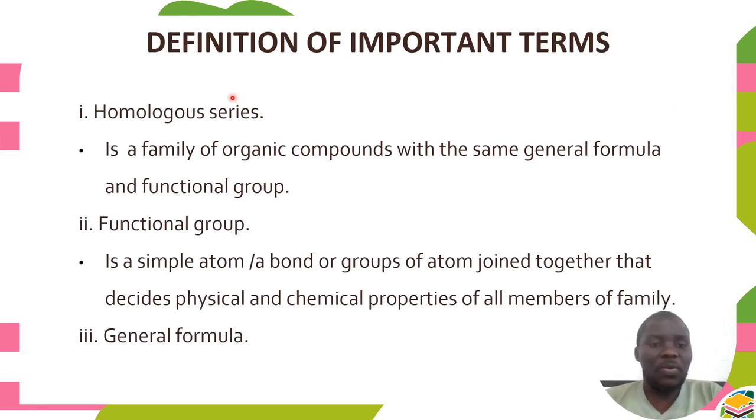Before we go into details, we need to look into important definitions of terms that we're going to be using in this lesson. We have homologous series. So what is a homologous series? A homologous series is a family of organic compounds with the same general formula and functional group.